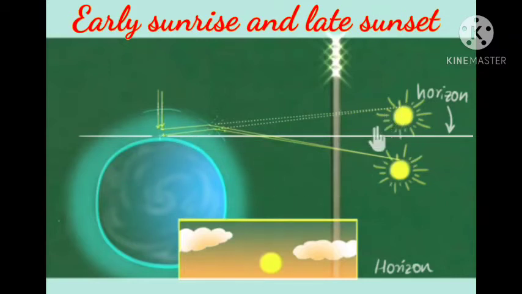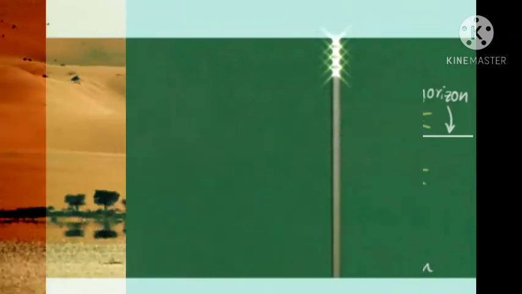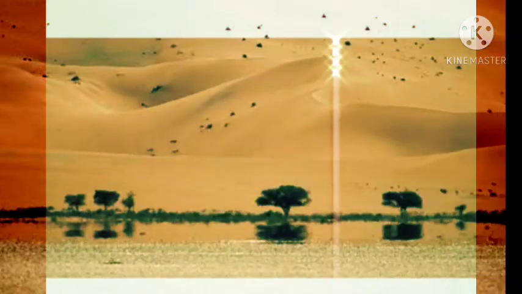And as the objects come up, means they rise in the sky, and as they come overhead, the shifting effect or refraction of light will become absolutely zero, since they will be falling normally. The same thing takes place during the sunset in the west.